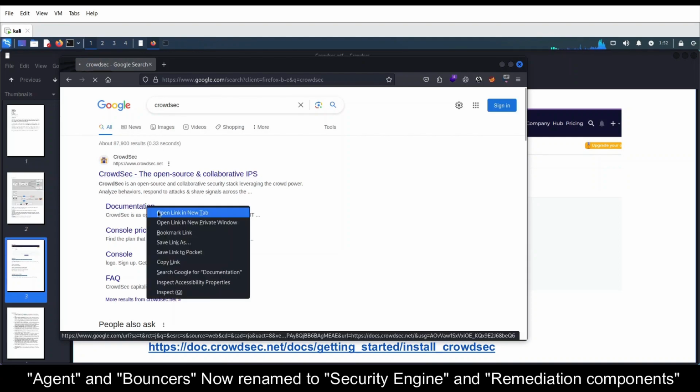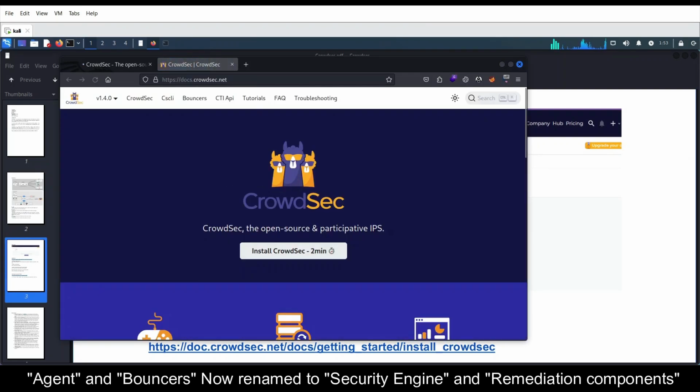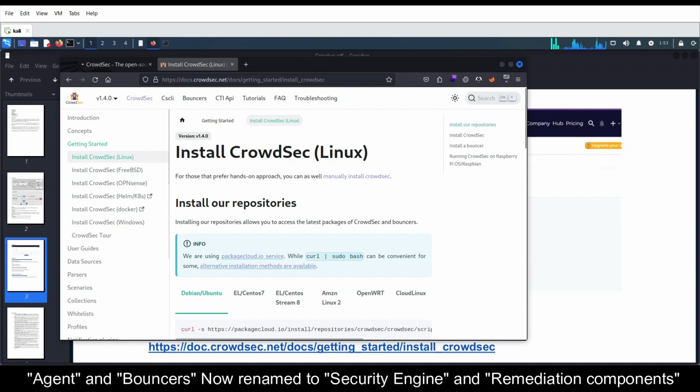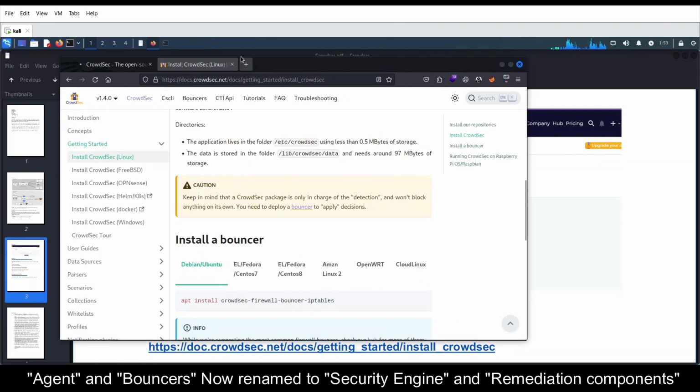Whenever you require any documentation, just go to the documentation page. You will find installation, architecture, and information related to agents and bouncers on the documentation page. Installing Crowdsec is very easy. I'll show the installation steps also. So yeah, this is the documentation page. I will show the documentation page again.